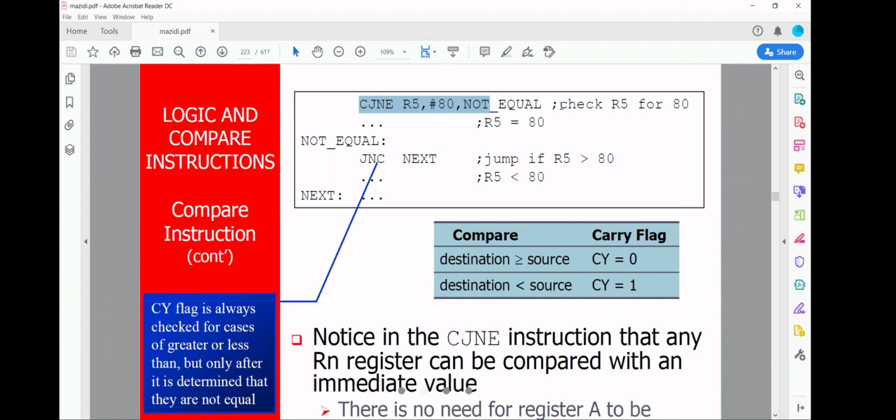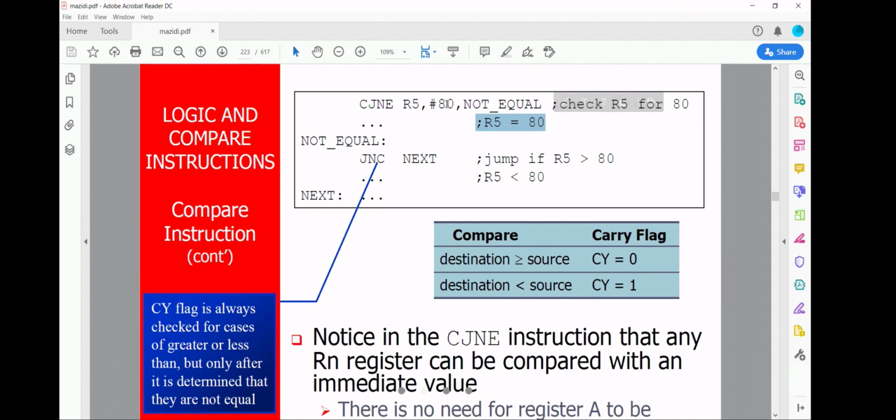See here, can you see this? CJNE R5, comma, hash 80, comma, not equal. R5 and 80 will be compared. If they are equal, it will execute the next line.